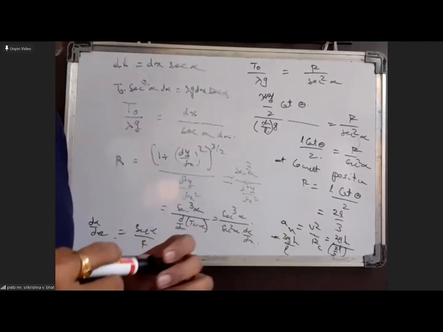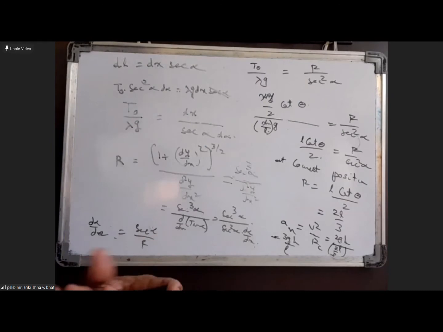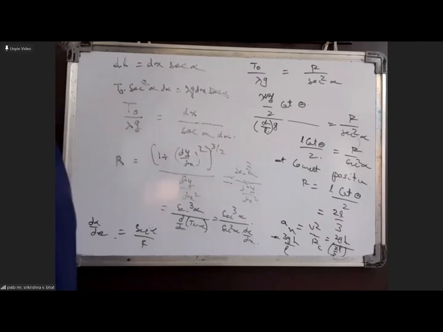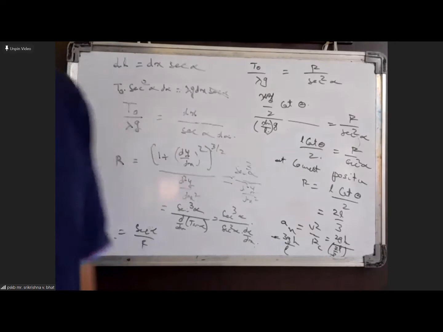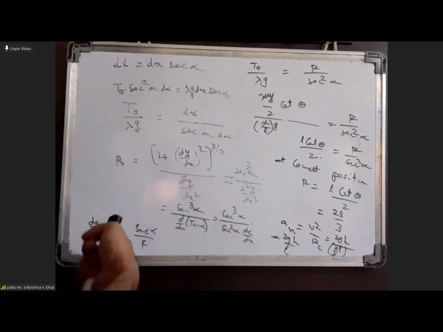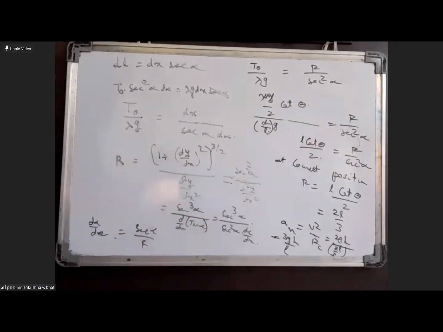Sir, I think we can even find the trajectory, because T naught by lambda is equal to dx into secant alpha d alpha. Since we have got a relation for d alpha by dx in terms of r, because r we are able to get in terms of secant square alpha, and you can write secant square alpha as root over 1 plus dy by dx whole square. So that gives you a relation in alpha and x.